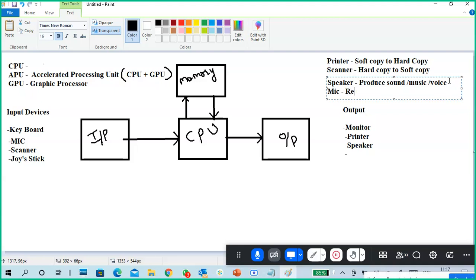It receives your voice or a sound and sends it to our PC.